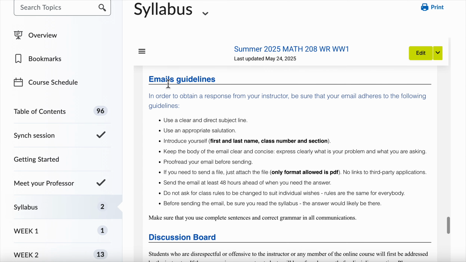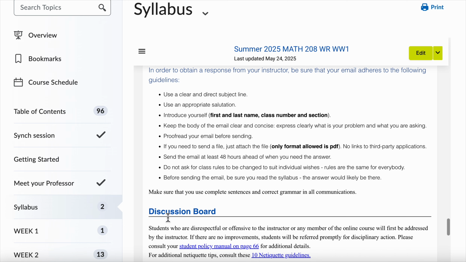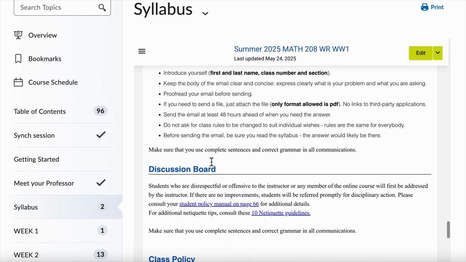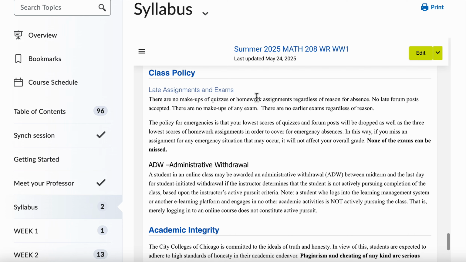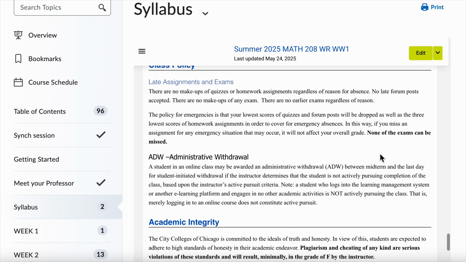If you need to write an email to me, be sure that you read the guidelines of how to write an email before doing that in order to obtain a response. Be sure also you read the late assignments policy. That is very important. This is a contract, so in order to be in this class, be sure that you read this policy, since these policies will not change individually.